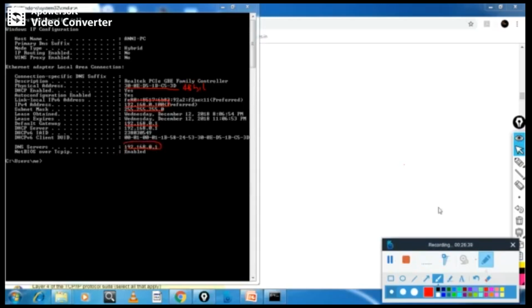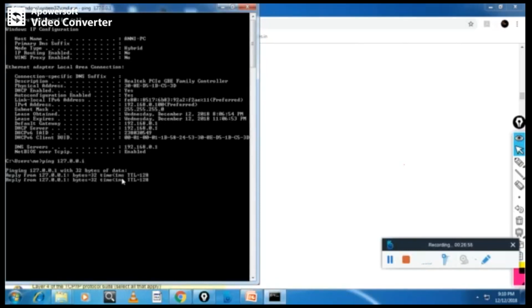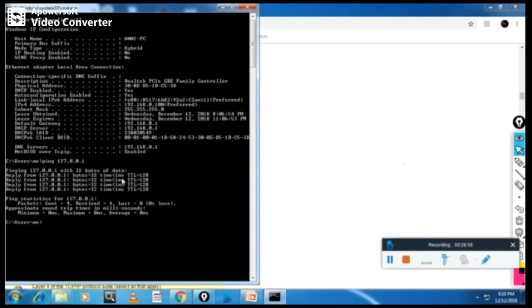So now let me use the command ping. First I have to check whether my machine is okay or not. You can do that by pinging 127.0.0.1. It will check my machine, I mean, whether my machine's network card with the TCP/IP protocol is working or not. It will not send the packet outside the network. It will loop the packet there itself.